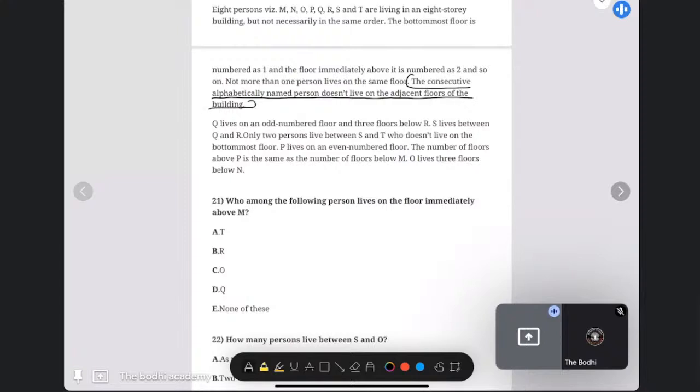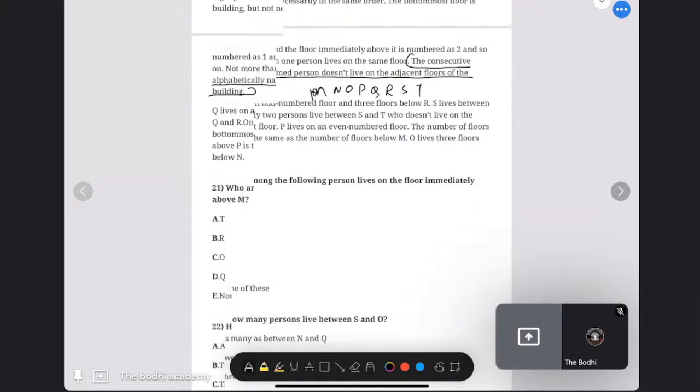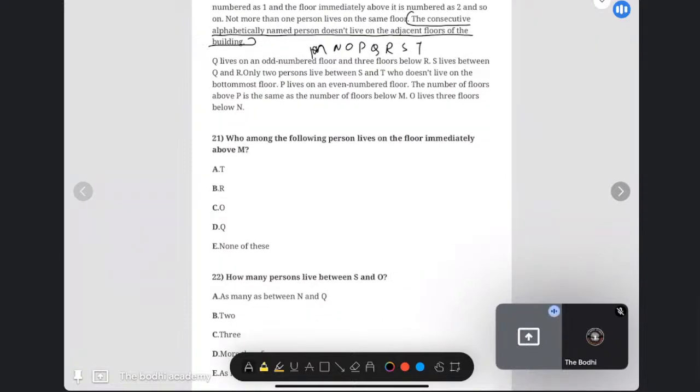That means M, N, N, O, O, P, P, Q, Q, R, R, S, S, T will not stay together. So we have to remember that condition. We have M, N, O, P, Q, R, S, T, so altogether we have 8 people. Now for the 8-story building, I will draw like this: 8, 7, 6, 5, 4, 3, 2, 1.